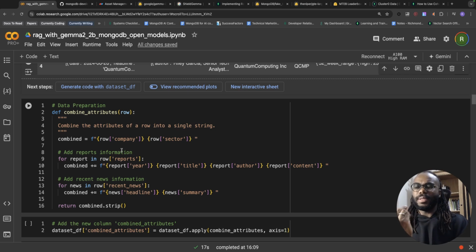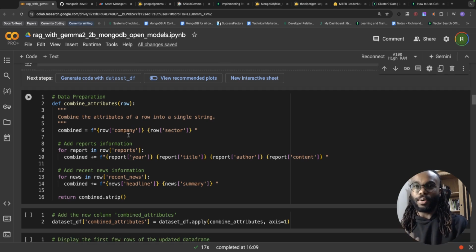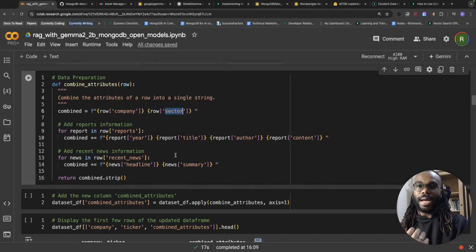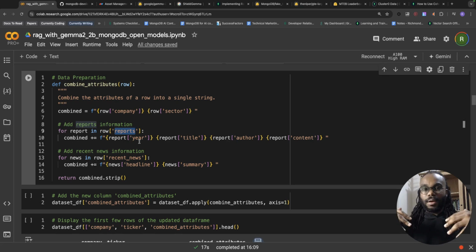The selection of the attributes that I want to use for the generation of a vector embedding, the attributes have to be able to contain or at least encapsulate the meaning of the data point. So here I'm combining the company and the sector, and then I'm combining all the information from the reports as well, because there's a lot of context, a lot of semantics about the company, and the general information about the company is all within this report.